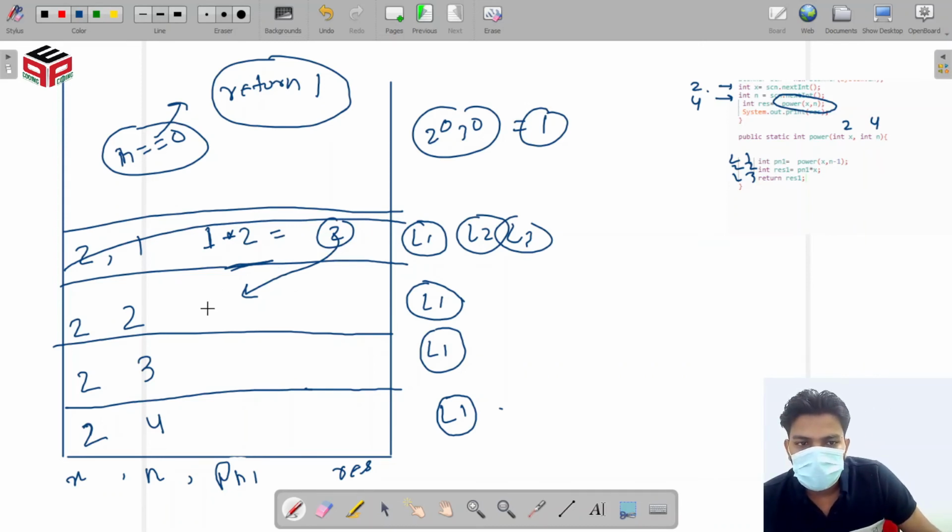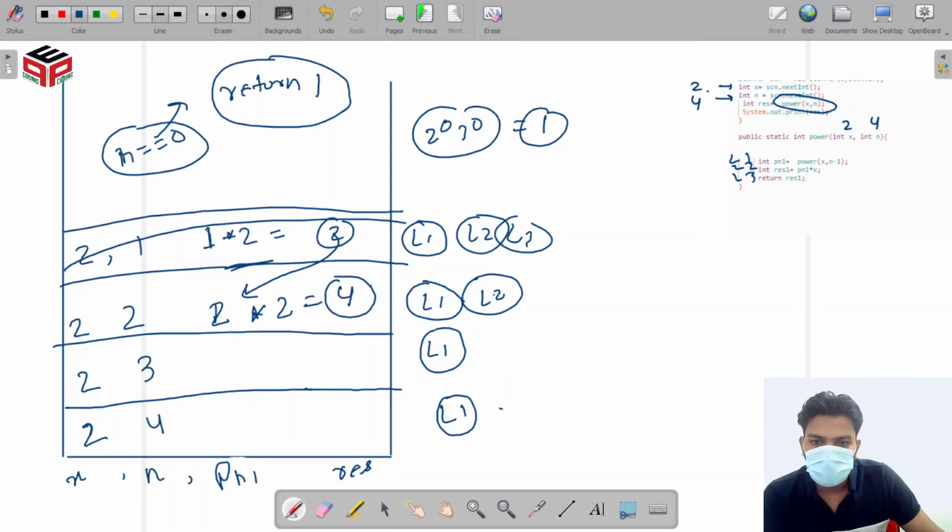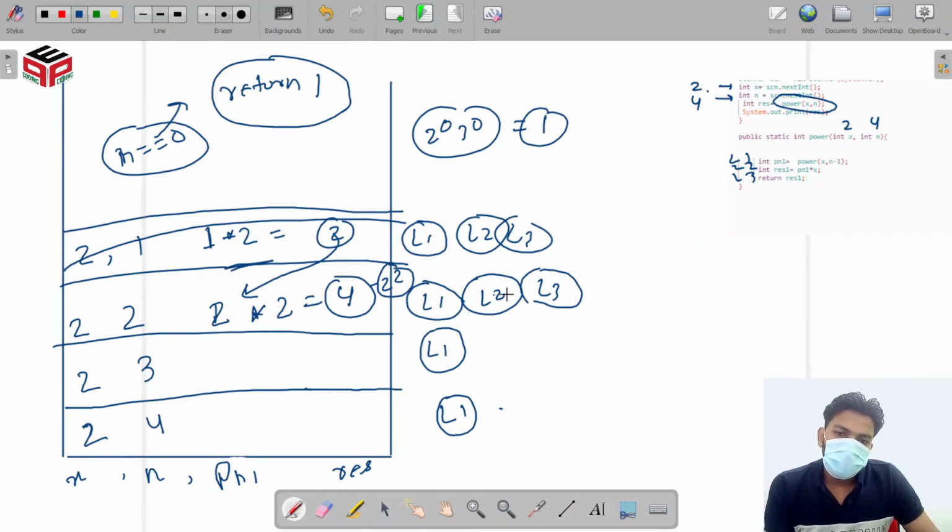We return this 2, and we get this 2 in faith result, where our pn1 will get this 2. When line number 2 runs in this function, we multiply this faith result, which is pn1, which is 2, with our x, which is 2. Which is 2 square. So we return this when line number 3 runs for this stage where n equal to 2. So this result will return to the previous stage where we get it in the faith result.